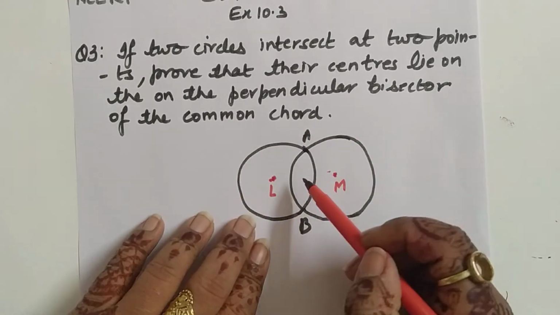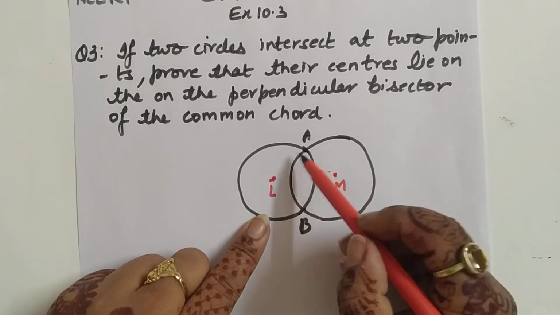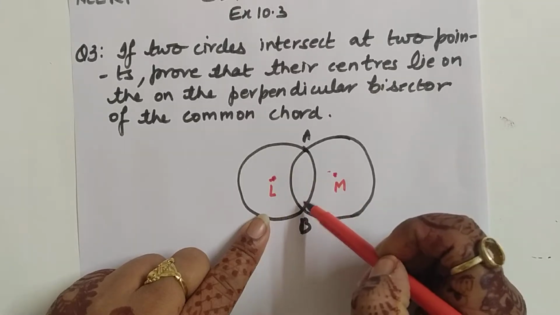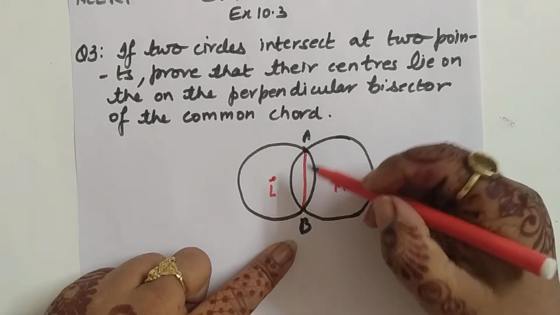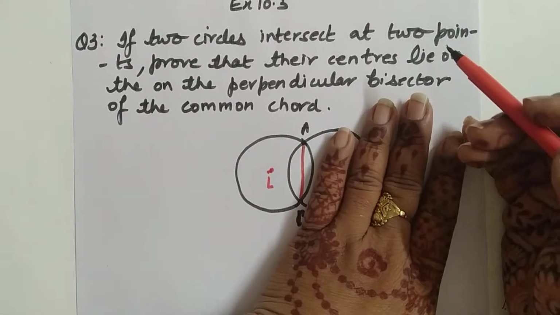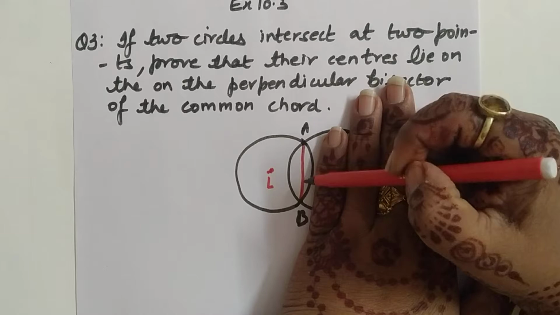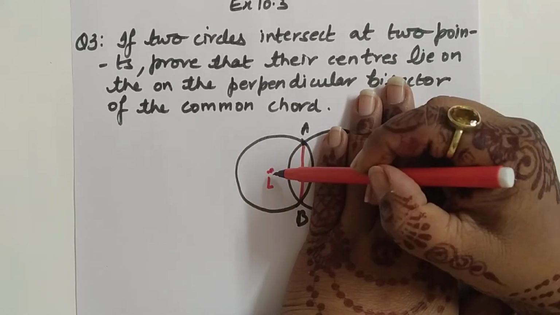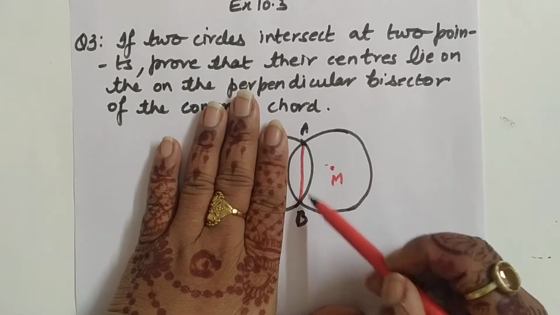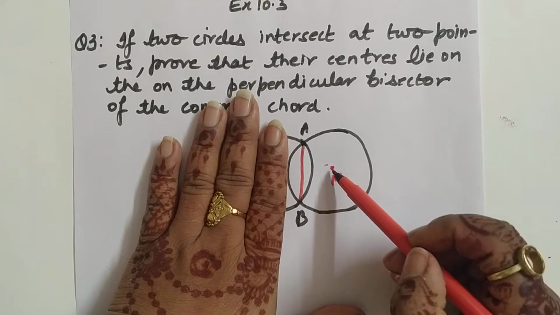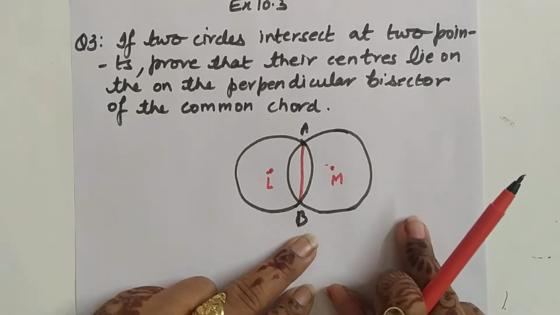So whatever the common chord is, common chord means the chord that is of this circle as well as of this circle. That means that chord will be for this circle as well as for this circle. So if we join A to B, we can see AB. If we hide this circle and forget about this curve, AB is a chord of this circle having center L. And if I hide this, AB is also a chord of this circle having center M. That means AB is the common chord. Common means it is in both.